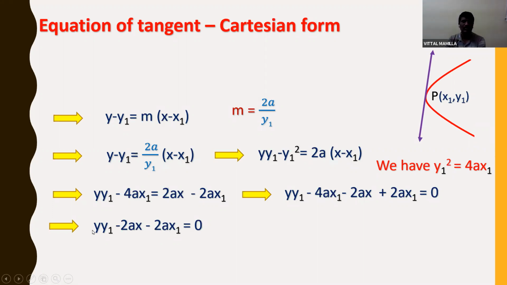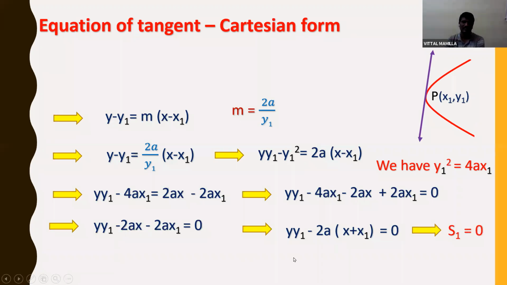So y y1 minus 2ax minus 2ax1 is equal to 0. If you observe these two terms, I can take minus 2a common. So y y1 minus 2a into x plus x1 is equal to 0.